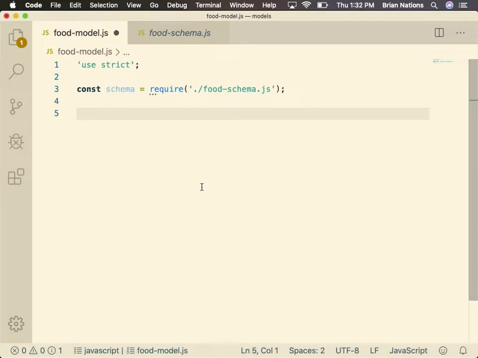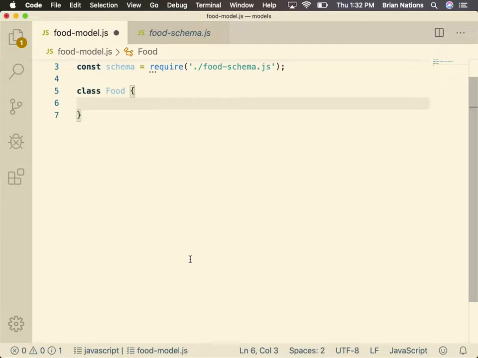And I'll explore that too, so that I can see what happens. Cool? All right. Because generally when you create a model, just to be clear, you're making a model of a type of data. So each food item, not foods. We're going to make a food item and put it inside of a foods collection. Follow? Okay. So we'll say class food, right? Because we know that we're going to be making a food model.